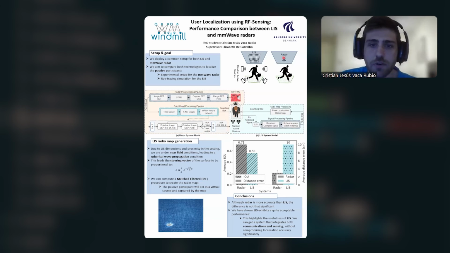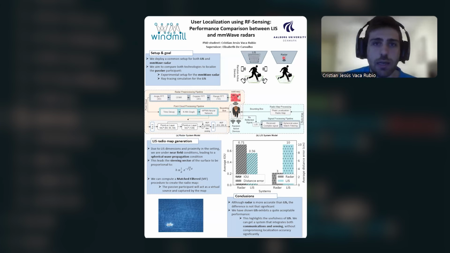So here we can see first, on the left part of the figure, the actual score with both technologies, the LIS and the radar. We can see that the radar and the LIS have a similar score. Of course, if we take a look at the distance error, we can see that the radar outperforms LIS.